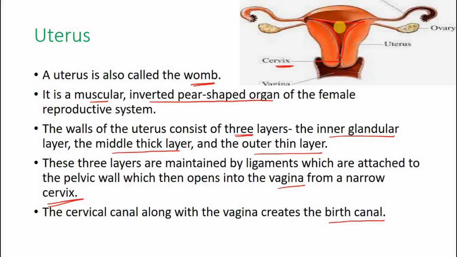The baby will develop in the uterus, in the mother's womb, and when the baby is ready to come out, the muscles in the cervical canal will relax, and the baby is pushed out from the uterus into the vagina and outside the body.